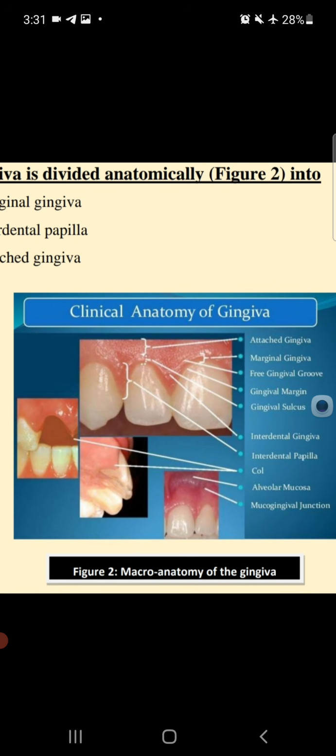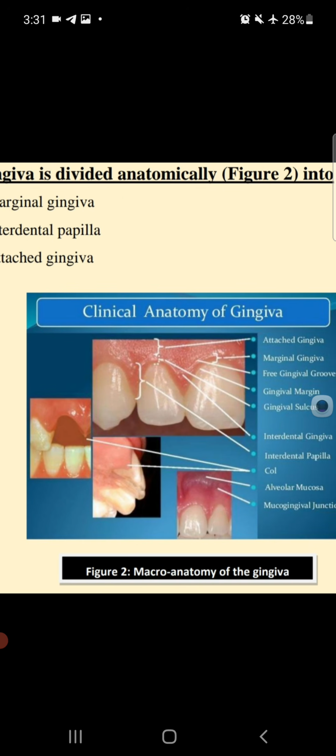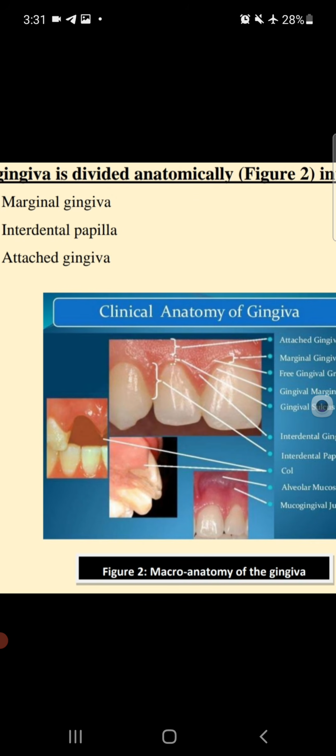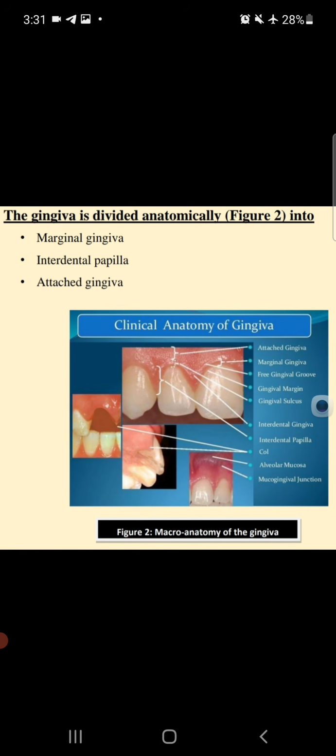Second is the marginal gingiva, which covers the margins of the tooth, meaning the cemento-enamel junction area. The third type is the interdental papilla, which is present between two teeth. Now in the anterior region it is pyramidal in shape, but in the posterior region it is cone shaped. You can see here in this diagram.